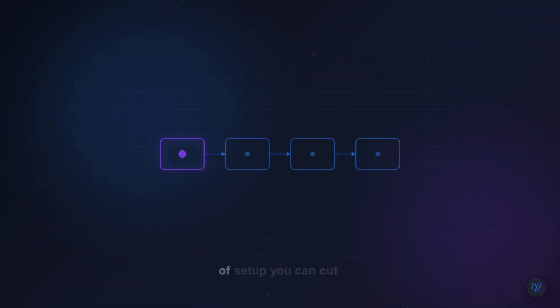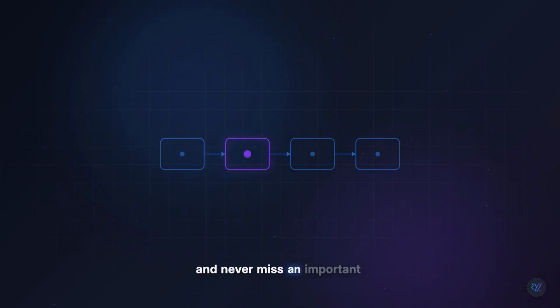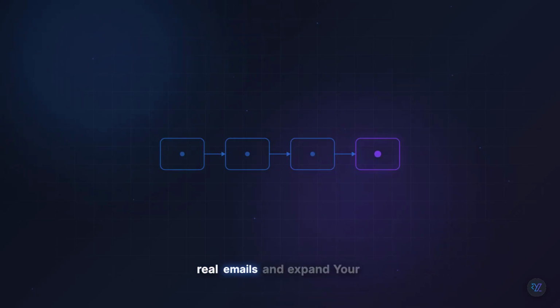With just a few lines of setup, you can cut email triage time by 80% and never miss an important message again. Start small with a few categories, test on real emails, and expand. Your future self will thank you.